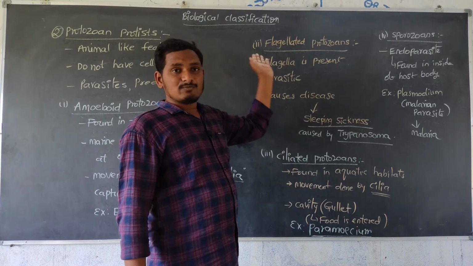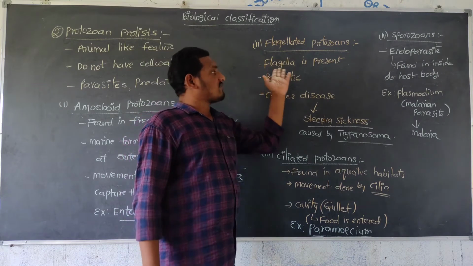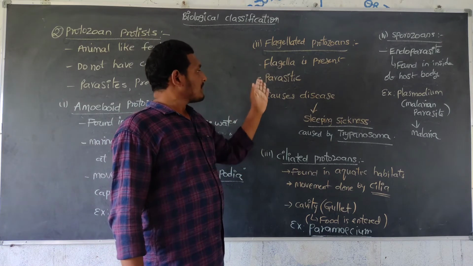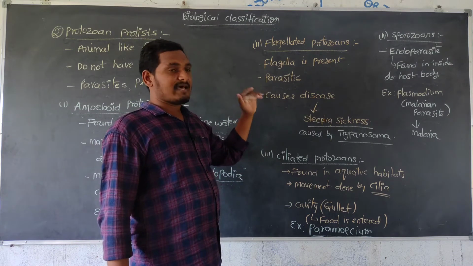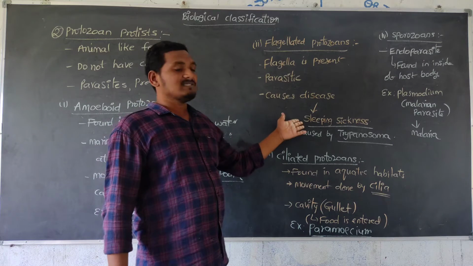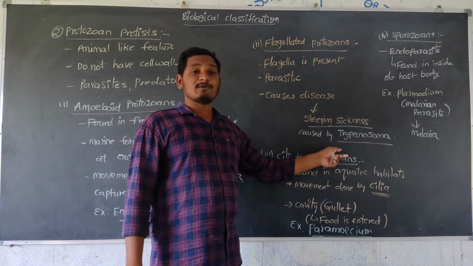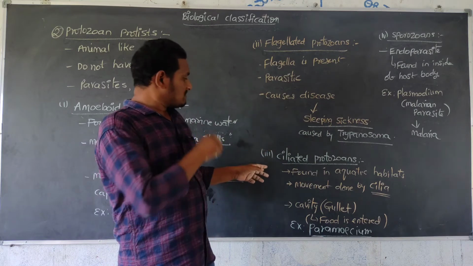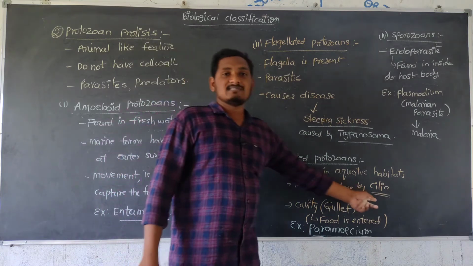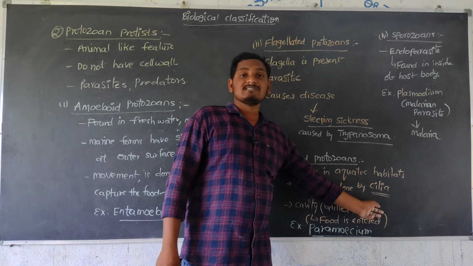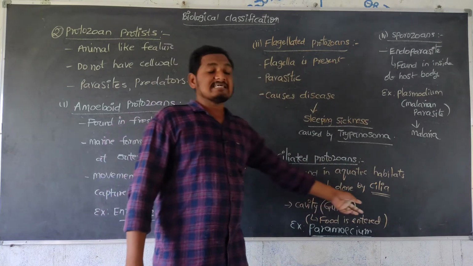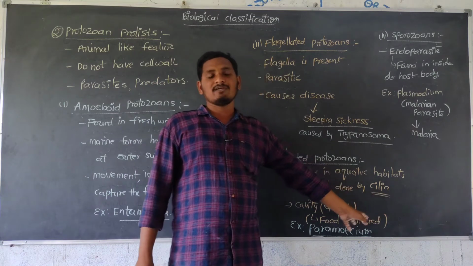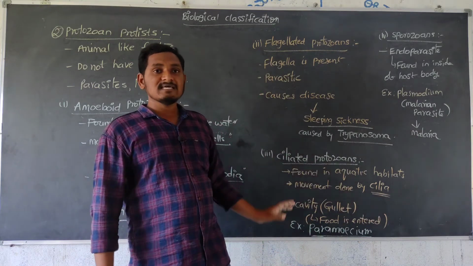Flagellated protozoans have flagella present in their body for movement. They are mainly parasites, though some are free living, and they cause diseases like sleeping sickness. The main example is Trypanosoma, which causes sleeping sickness. Next, ciliated protozoans. Cilia are present, and these cilia help in movement of the body. Hundreds of cilia are present around the body of Paramecium, and movement is done by cilia.